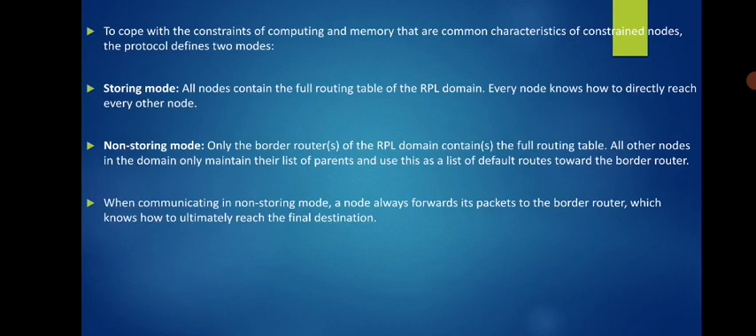How can we avoid this? We need to maintain the routing table only in border routers. Exactly. Border means we will have the gateway level, right? There itself we need to maintain the routing table. For the intermediate nodes, we just need to maintain the parent list.